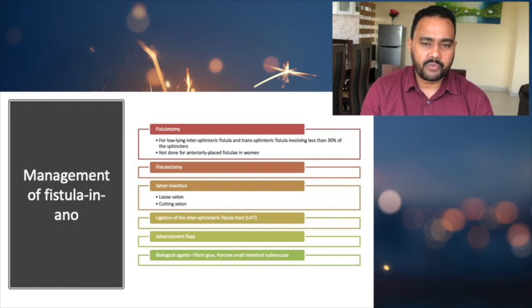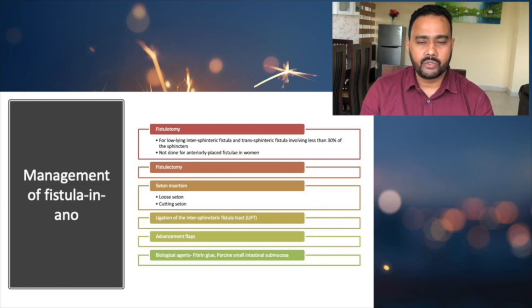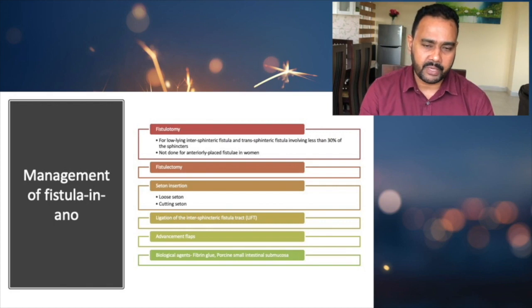And sometimes we can go for a seton insertion, seton wire. If we think the fistulas are higher up, and we need to investigate the fistulous tract, how the primary tract and the secondary tract travel, in that kind of complex fistula, then we can go for a seton insertion and leave the seton. So seton insertion is again one of the management options in a fistulous tract.